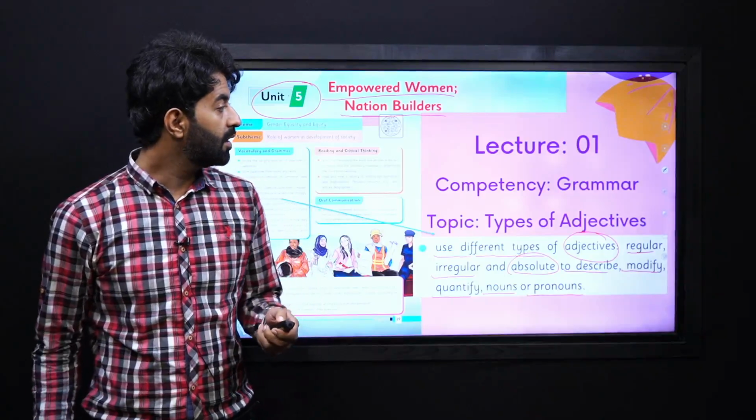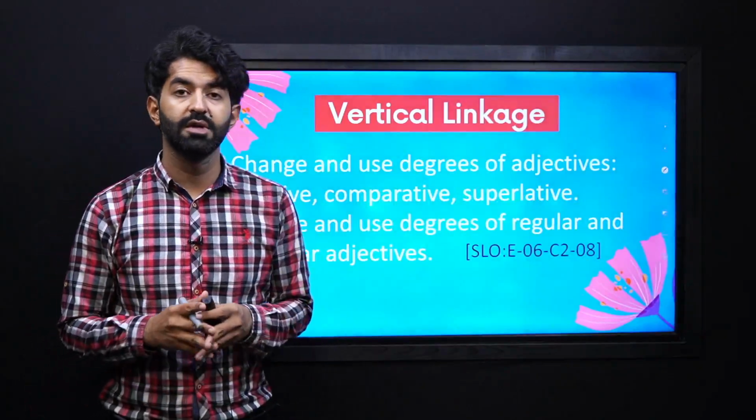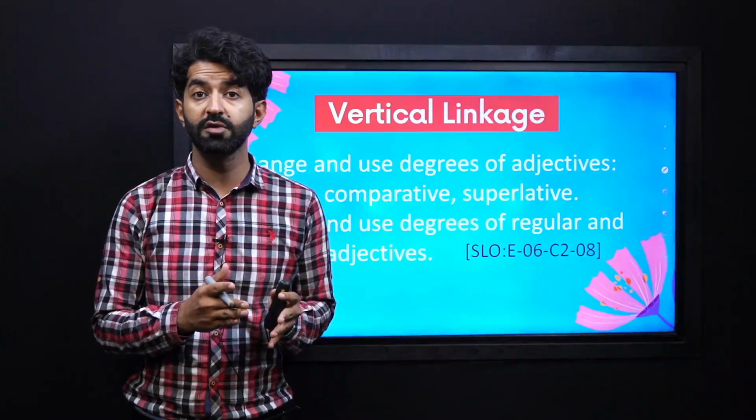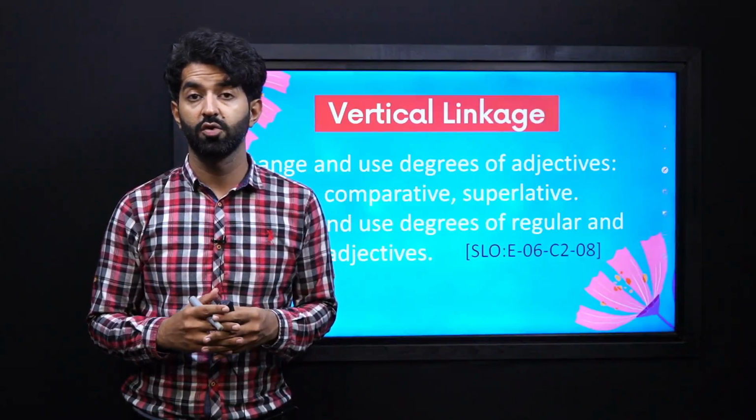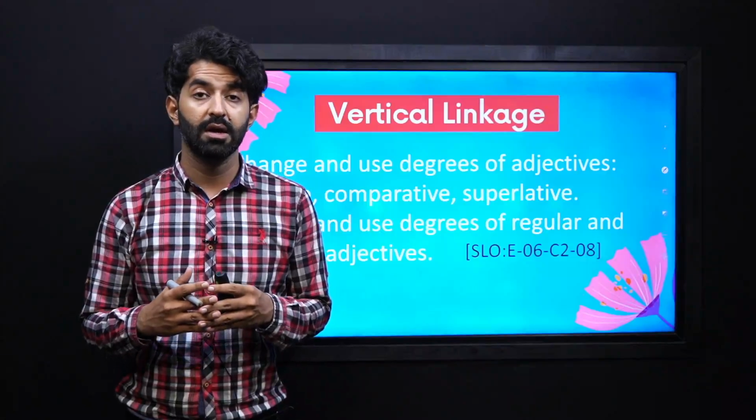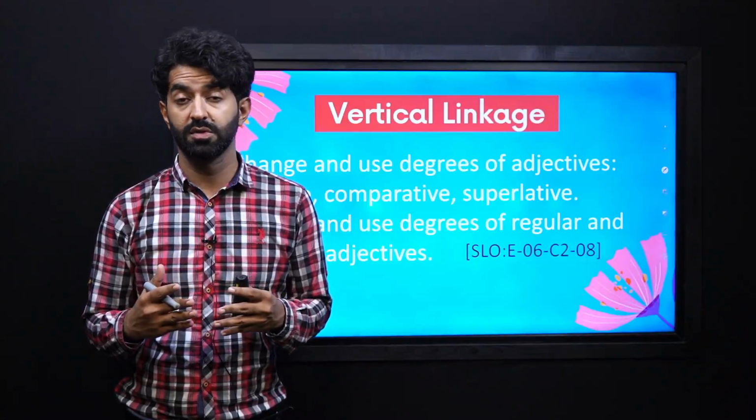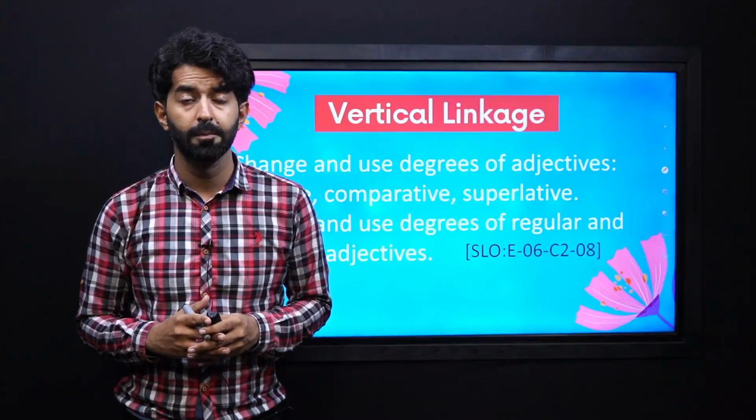Now here is your vertical linkage of this SLO related with the previous grade students' learning outcome, so that you can relate to it and you can retain as much information as you can.